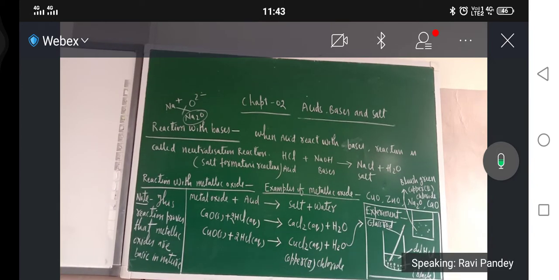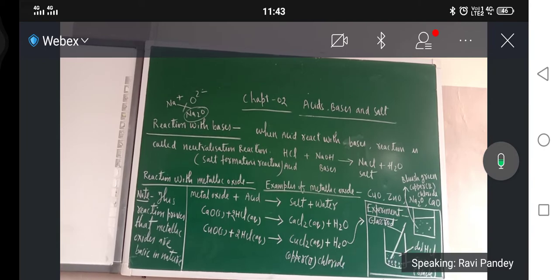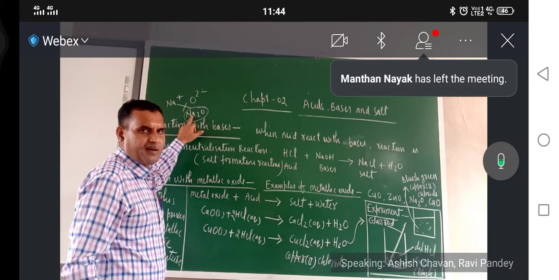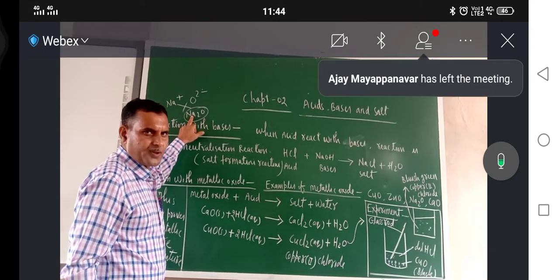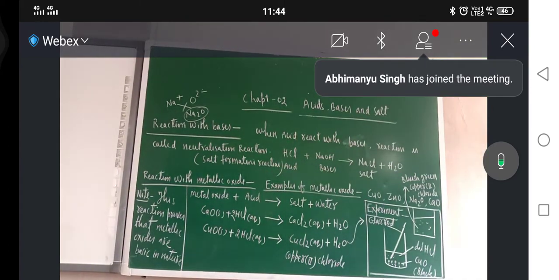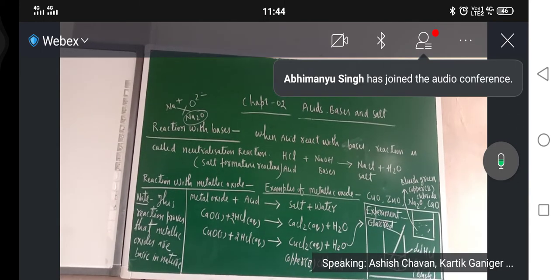I will try. See, one example of metallic oxide I have given here, sodium oxide. The voice is not audible. So now what to do?